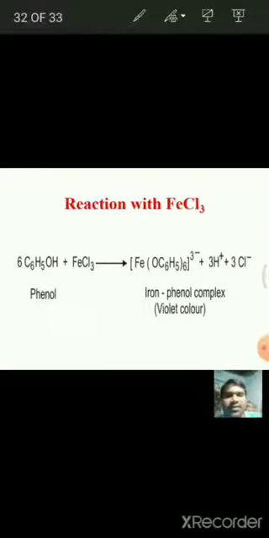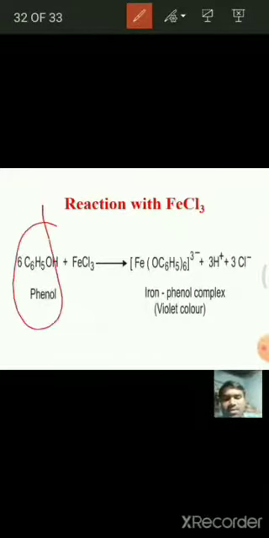See here, this is phenol with ferric chloride. It forms this type of complex. See here, iron phenol complex is formed here. This is violet in color.